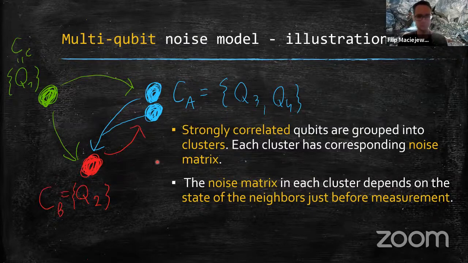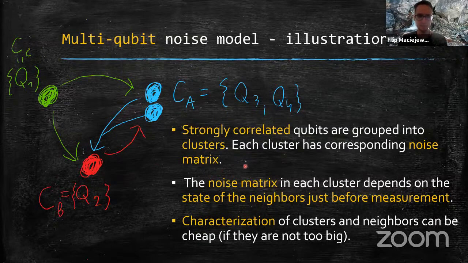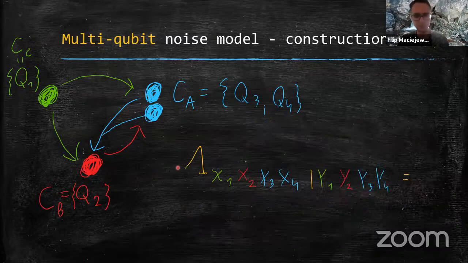So they are each other's neighbors. The bottom line here is that characterization of clusters and neighbors can be cheap, provided they are not too big. So we now have a slightly more complicated noise model, but maybe it's more realistic since it's more complicated. So how to construct a global noise matrix from that?